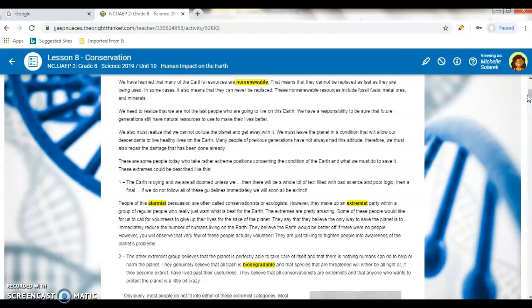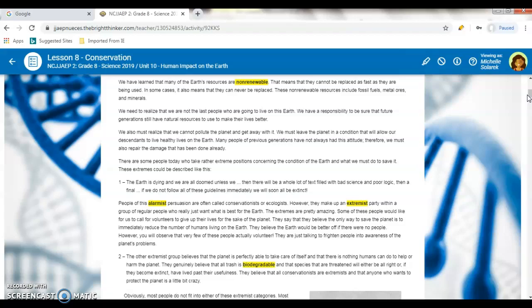People of this alarmist persuasion are often called conservatives or ecologists. However, they make up an extremist part within a group of regular people who really just want to give what's best for the Earth. The extremes are pretty amazing. Some of these people would like for us to call for volunteers to give their lives for the sake of the planet. They say that they believe the only way to save the planet is to immediately reduce the number of humans living on the Earth. They believe that Earth will be better off if there were no people. However, you will observe that few of these people are actually volunteers.